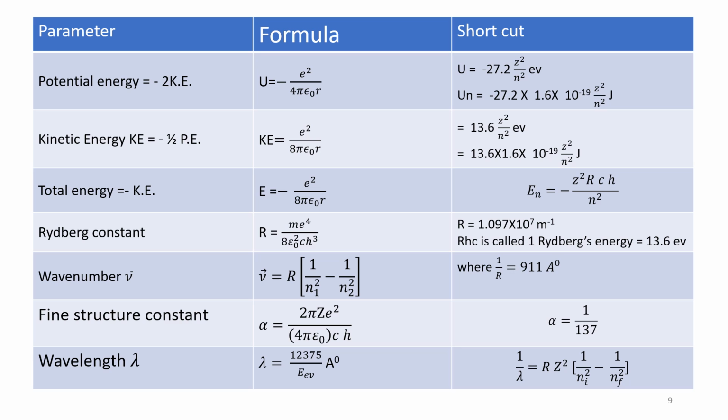Therefore 1/λ equals RZ² × (1/ni² − 1/nf²). Please remember this formula. This is also given in the handout issued by the Kendriya Vidyalayas.